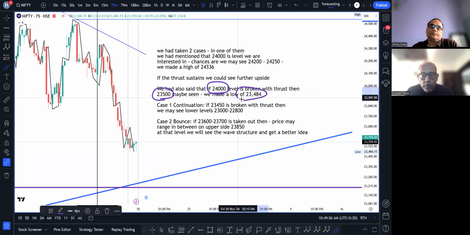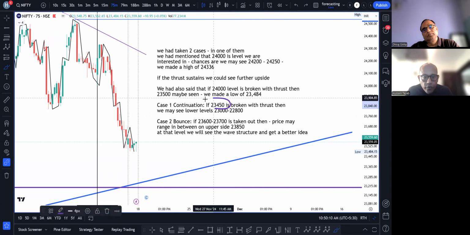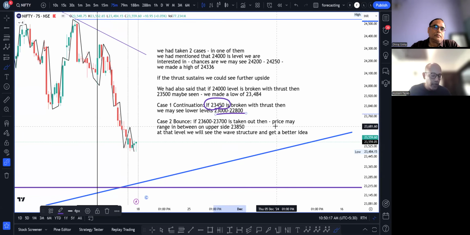We made a low of 23,484. ठीक है? So based on this information, I'm going to take my case one as continuation. I'm taking it slightly 50 points lower. If 23,450 is broken with thrust and there is continuation, we can see lower levels of 23,000 to 22,800.